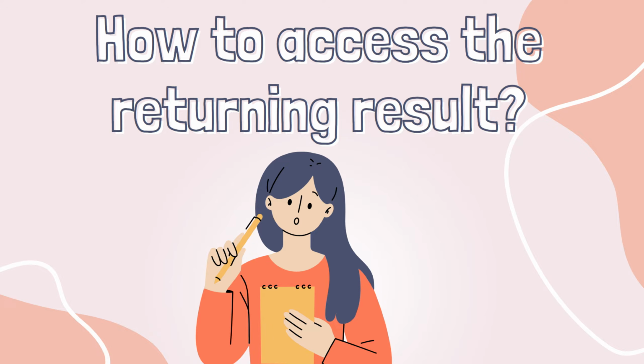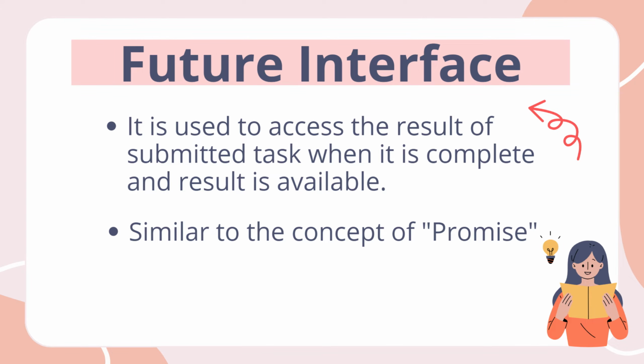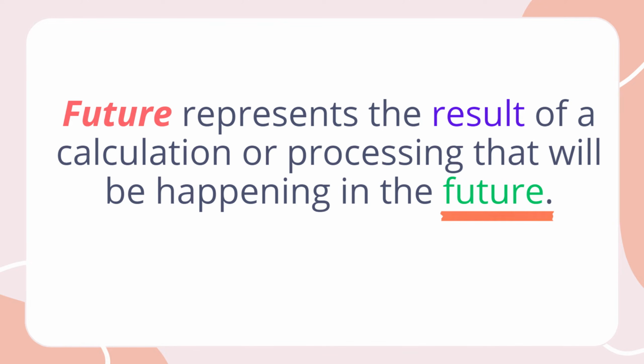The submit method of executor service submits the task for execution, but it does not know when the result of that submitted task will be available. Why? Because it's an asynchronous execution. So it returns a special type of value which is called future. A future object can be used to access the result of submitted task when it is complete and result is available. If you have experience of working in front-end technologies such as JavaScript, then you might be familiar with the concept of promise. Future is similar to promise. It represents the result of calculation or processing that will be happening in the future.